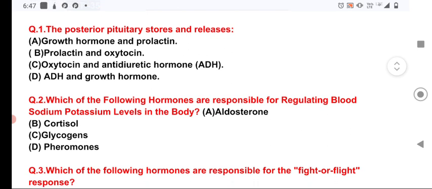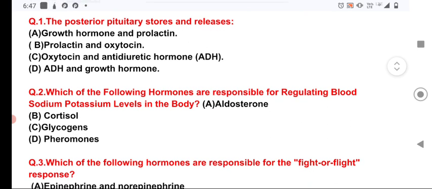Now question number 2: which of the following hormones is responsible for regulating blood sodium levels in the body? This is the hormone aldosterone, which is responsible for regulating blood sodium and potassium levels in the body.